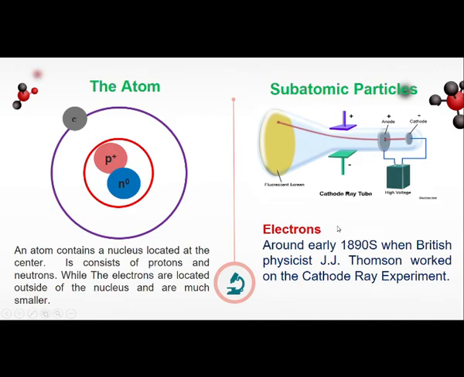Thomson worked on the cathode ray experiments. It was J.J. Thomson again, the one who discovered the electrons in his cathode ray tube. So this image of a cathode ray tube, ito yung parang mukha talaga ng cathode ray tube na napaloob sa likod ng mga TV natin, yung mga old TVs, yung mga malalaki pa.